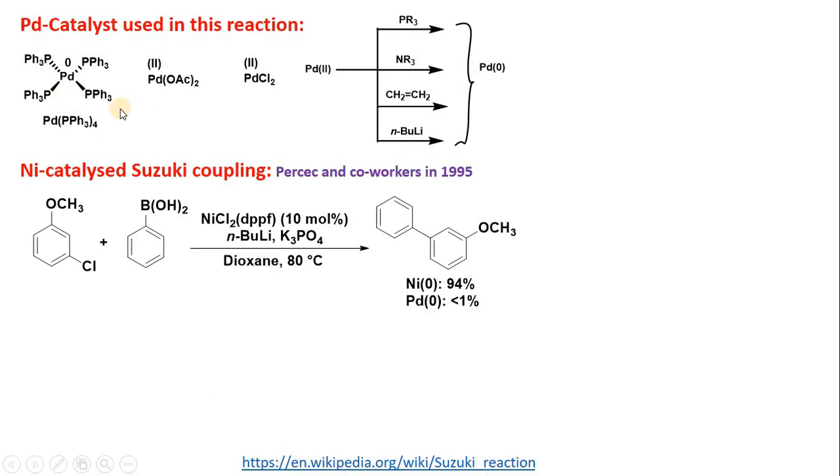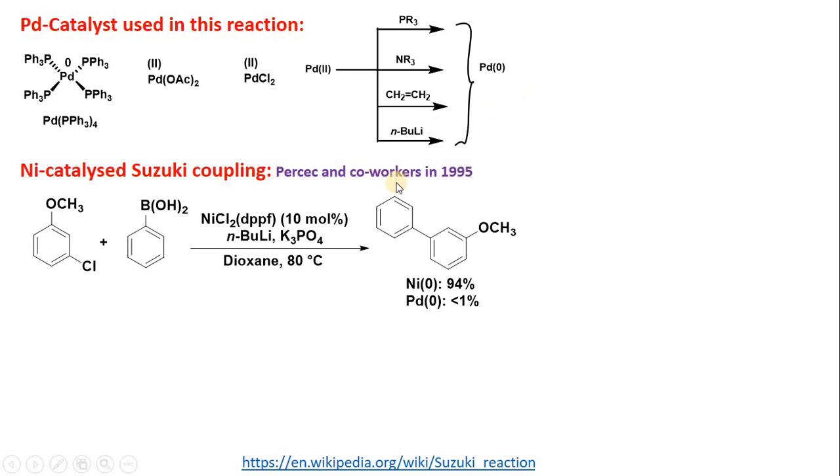Now these are the catalysts which are generally used in Suzuki coupling reaction. Palladium 2 can be converted into palladium 0 by these reactions, and the mechanism for these reactions I have given in my previous video on the Heck coupling reaction. If you have not seen that video, I have given the link in the description box. Please check, that is a very useful video.